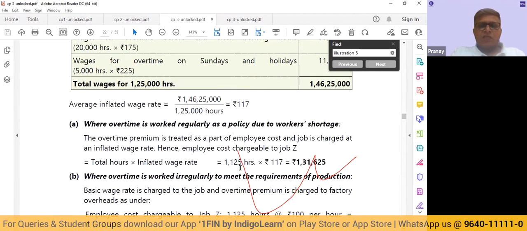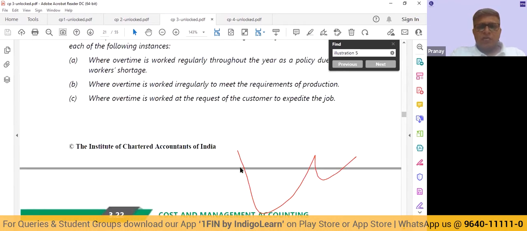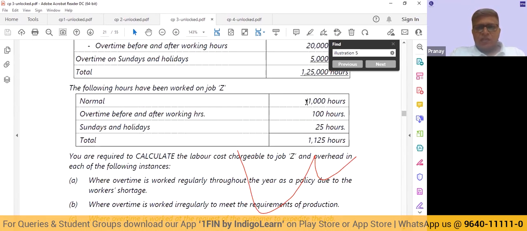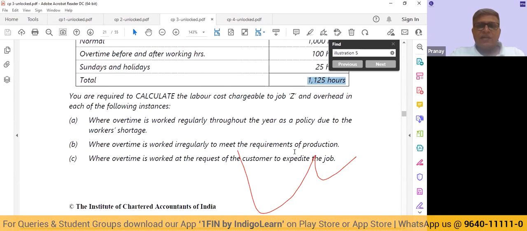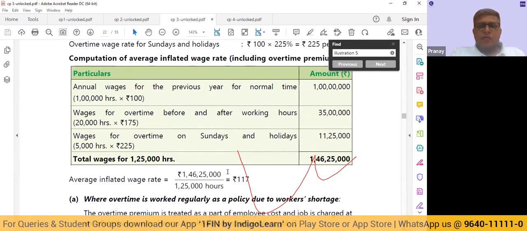So in case A, we have used 1,000 plus 100 overtime before and after and 25 Sundays and holidays. So totally we are taking 1,125 hours. So let's take this 1,125 hours and multiply it with 117. That is the treatment that we are going to give for the first case.